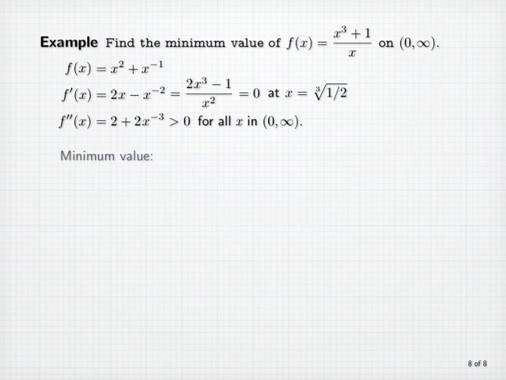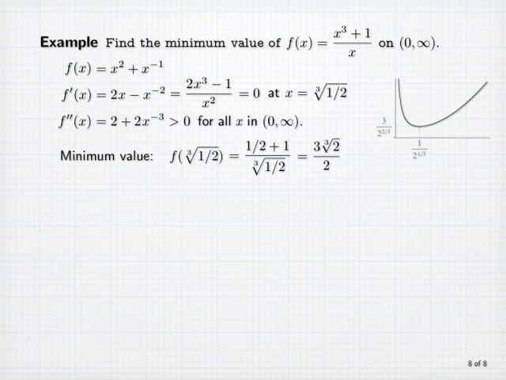Therefore, the minimum value of our function on our interval 0 to infinity is f of the cube root of 1/2, which is 1/2 plus 1 over the cube root of 1/2, or 3 times the cube root of 2 over 2. Now let's have a look at the graph of the function. Here it is. Notice the minimum value occurring at 1 over the cube root of 2.